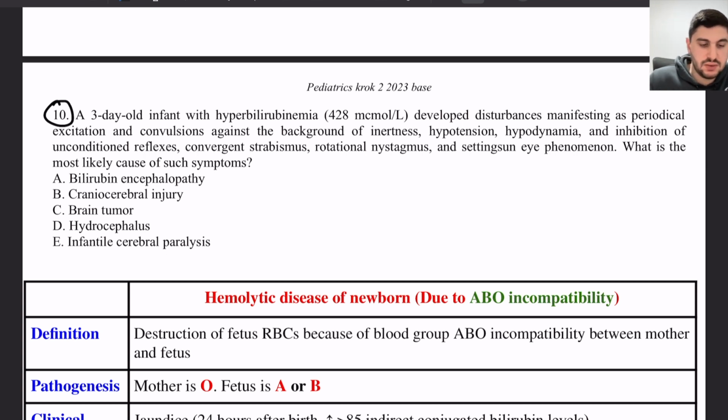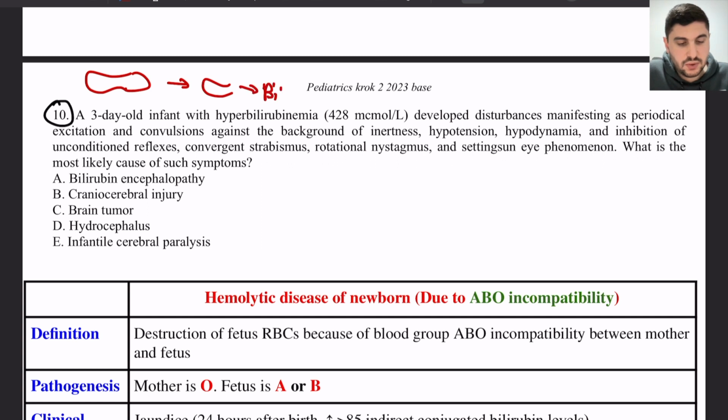Here we have a child who has hyperbilirubinemia, an increase of bilirubin. Again, bilirubin is a substance that is the result of breaking down the red blood cells, and when they are broken down, bilirubin will increase in the blood. This increase in the blood will cause jaundice. Bilirubin gives the yellowish color.